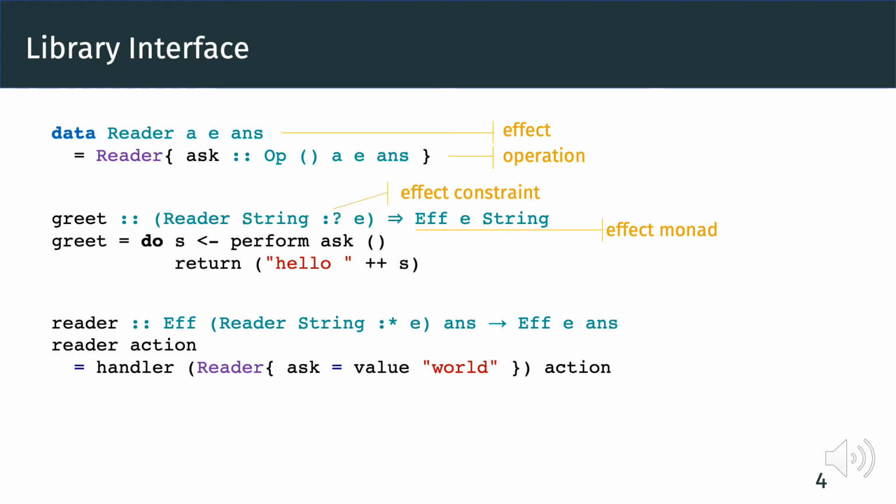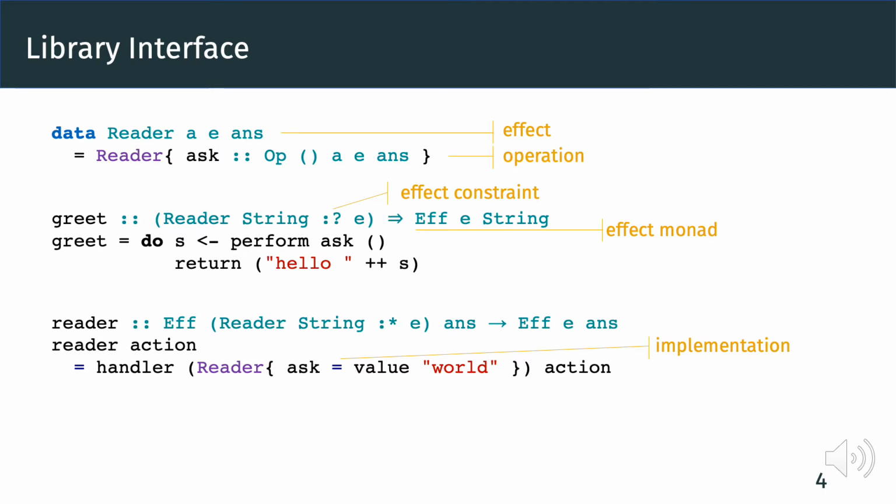Operations are given semantics by their handlers. We can handle a reader effect in an action using the handler function. The first argument to handler is a concrete instance of the Reader data type with an implementation of the ask operation. In this case, we use value to always resume with a constant value "world" when ask is performed. The value function is just one way to define operations, but there are various other ways which we discuss later.